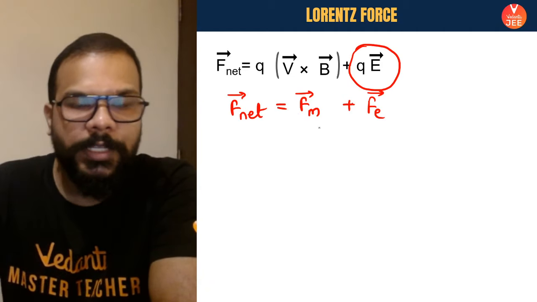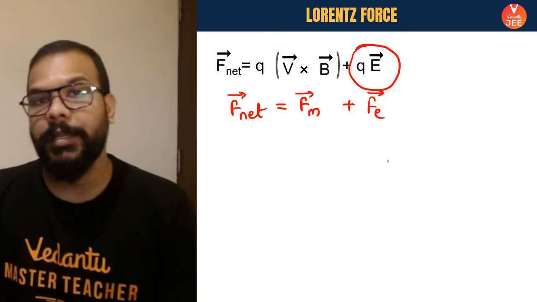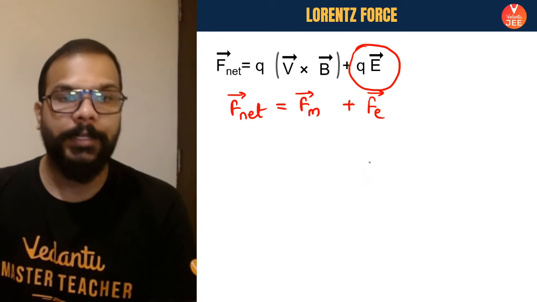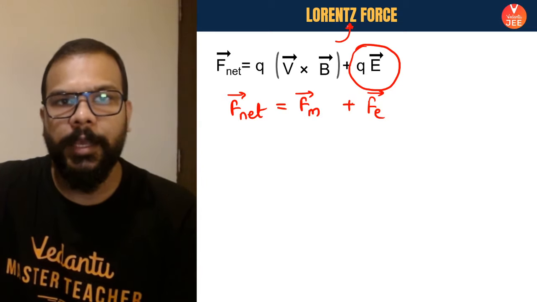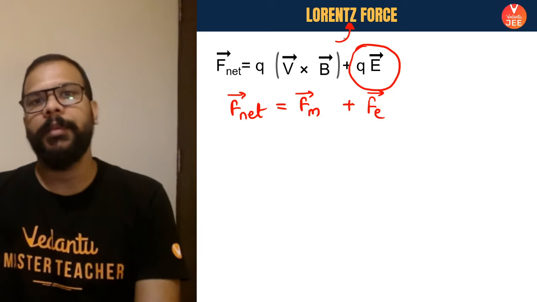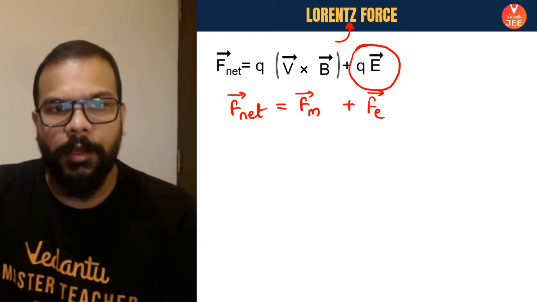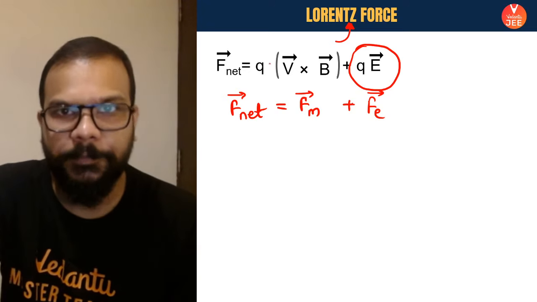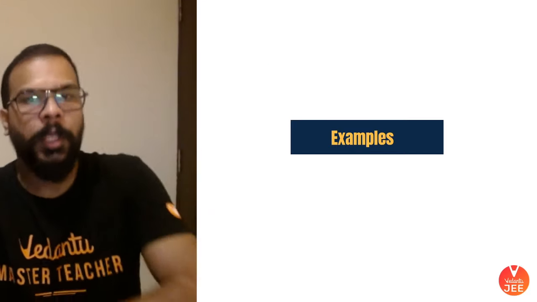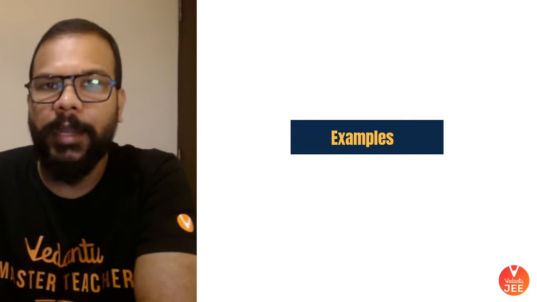The net force which acts on a charged particle in a region where electric and magnetic fields are simultaneously present is called the Lorentz force. I don't think any difficulty should come here because it's simple vector addition used to find the net force on a charged particle. So based upon this small theory part, let's have a look at some examples.